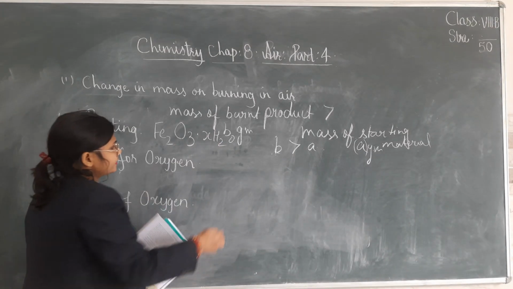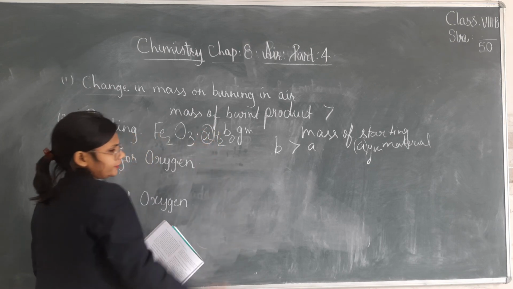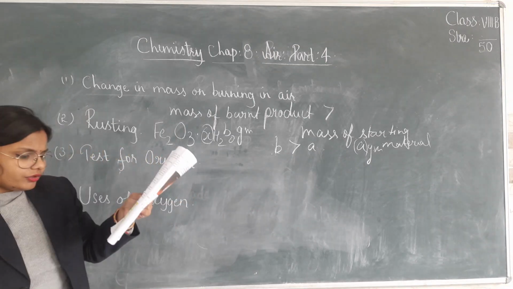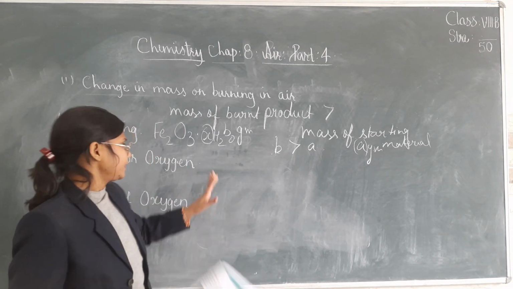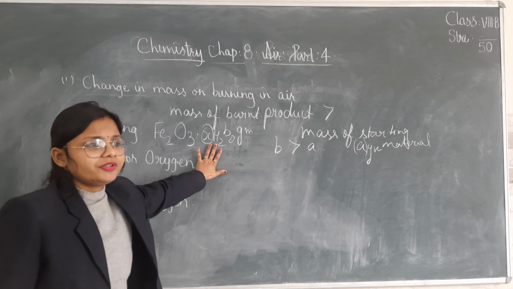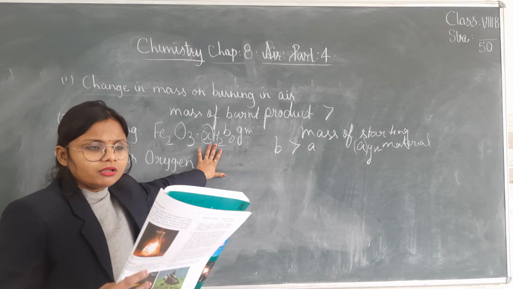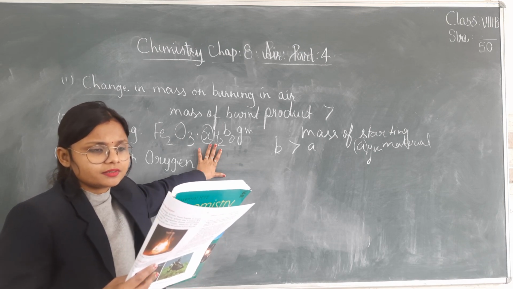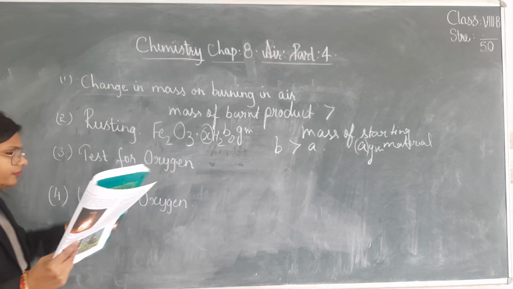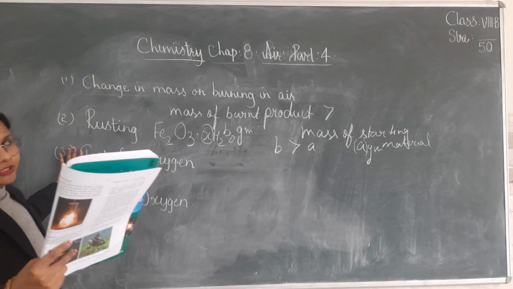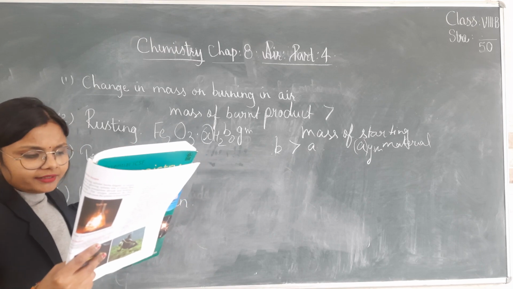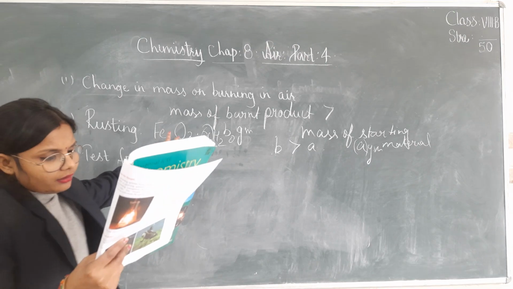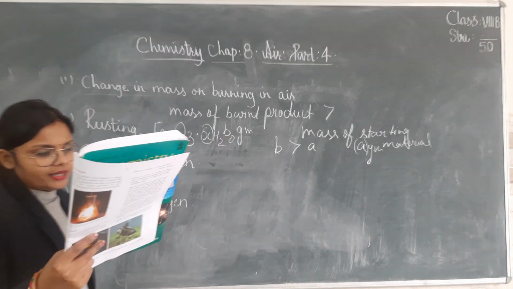And what is this x? This is the number of water molecules. That is why we denoted it as x. In rust, the number of water molecules is not fixed, that's why we are writing x. Recall that the rusting effect is assisted by the presence of impurities in the metal and salts and acidic gases in the air. So is it clear to everybody? Rusting is slow oxidation, converting iron into reddish brown hydrated iron oxide by the action of moist air.